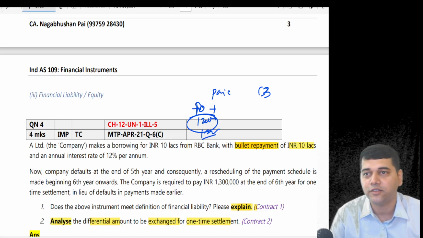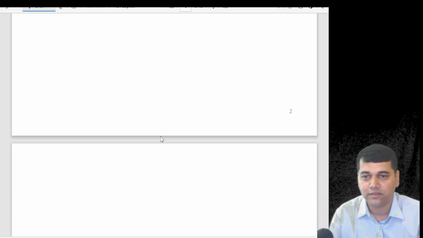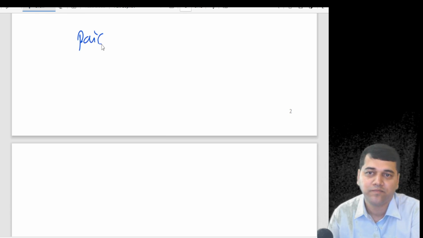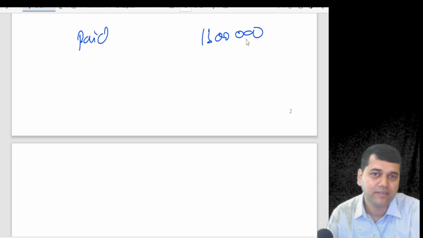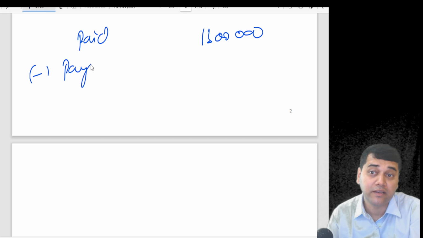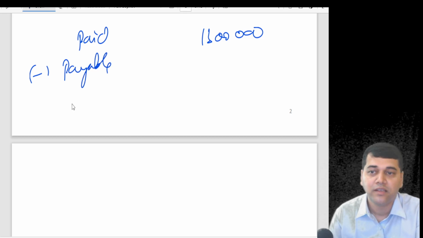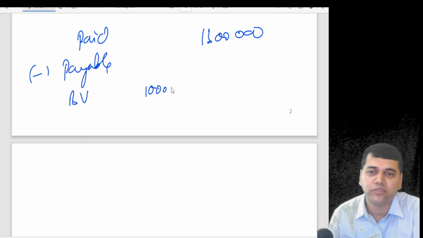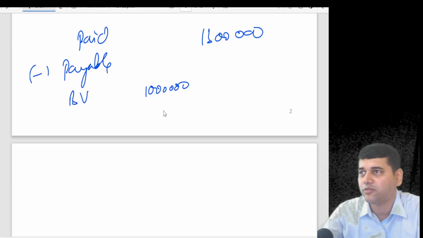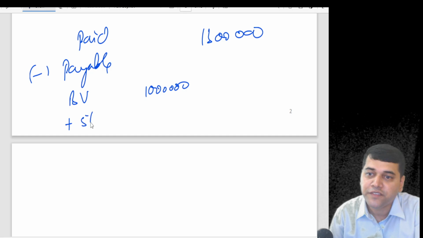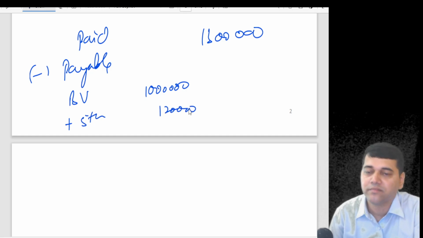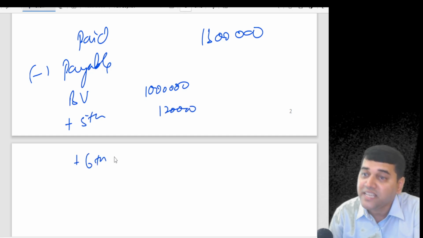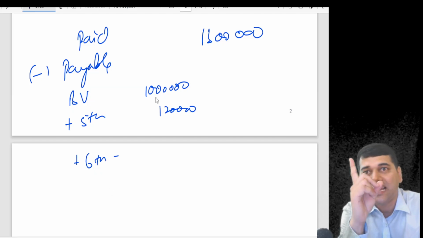See, it goes like this. I'll show you. It goes like this. So paid is how much? 13 lakhs. Minus what is payable if everything was well, fine. Book value of the loan is 10 lakhs because I never paid this principal. It's always 10 lakhs only. Plus fifth year interest is 1 lakh 20. Plus sixth year interest is not on 10 lakhs.